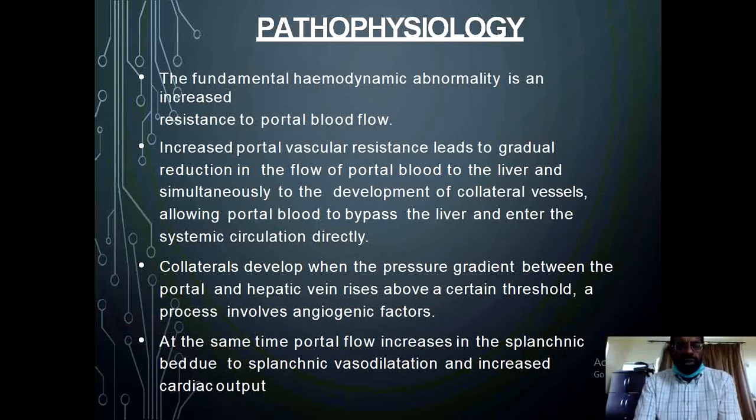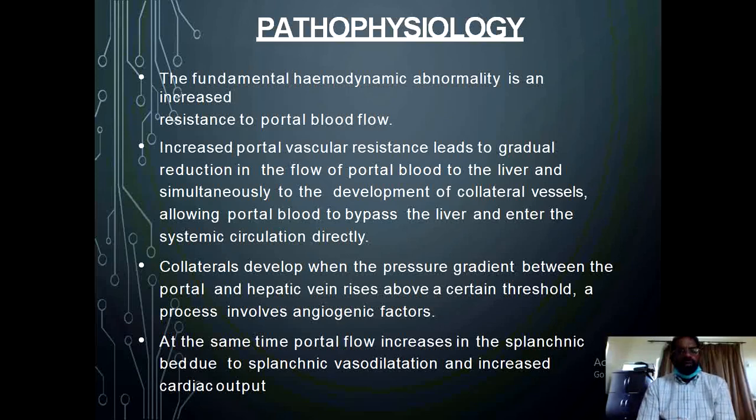It is generally considered that the initial factor in the pathogenesis of portal hypertension is increased resistance to the portal blood flow. This increase in the portal vascular resistance leads to gradual reduction in the flow of portal blood to the liver, and simultaneously it leads to development of collateral vessels, and the development of these collateral vessels allows portal blood to bypass the liver and enter into the systemic circulation directly.